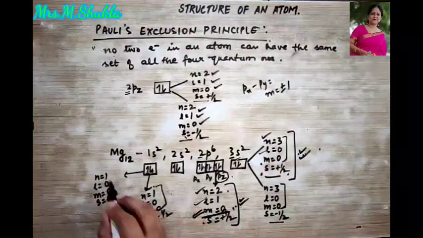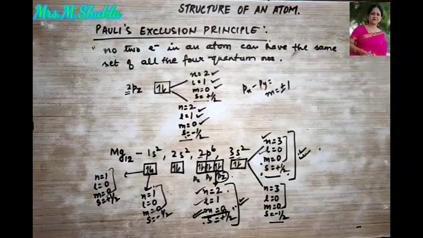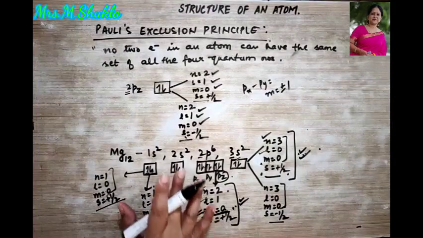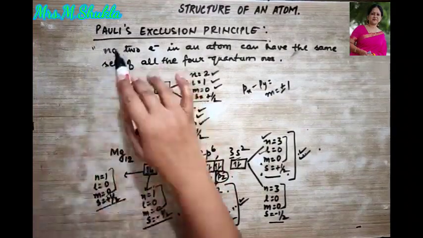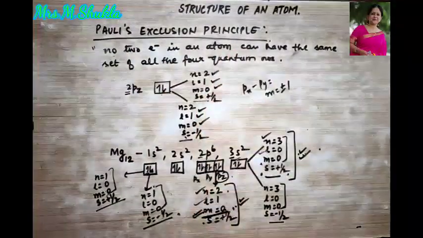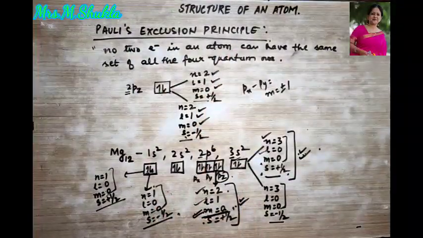So you can see over here, the first 3 quantum numbers are the same, but the fourth one is different. In this way, we understand what is Pauli's exclusion principle. Clear?